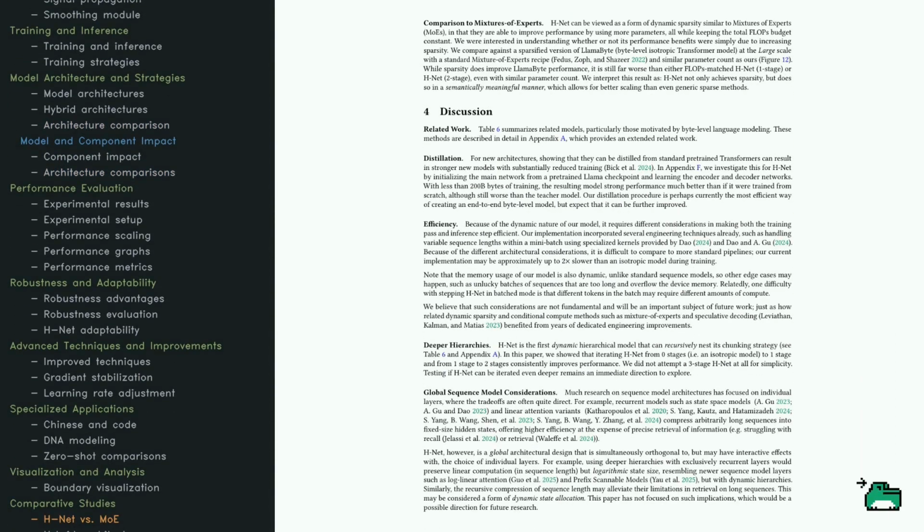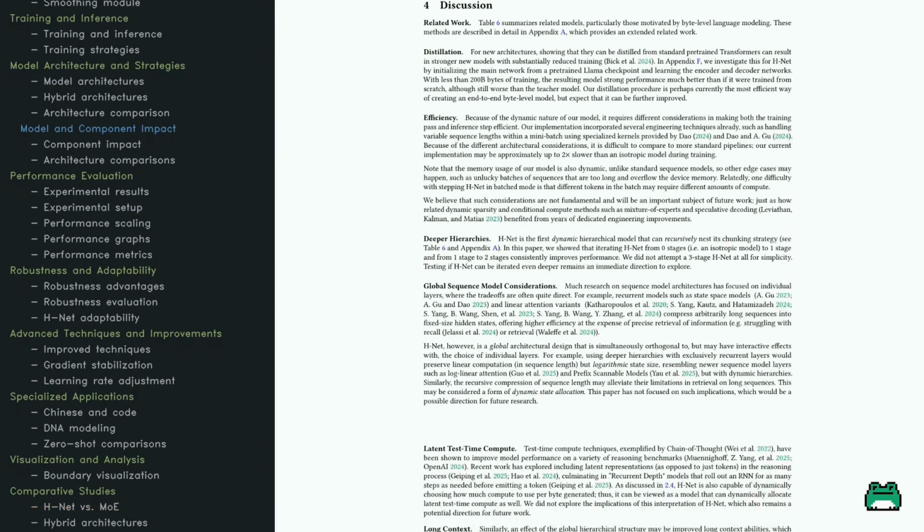Let's discuss HNET's comparison to mixture of experts models. HNET's performance isn't just about sparsity but meaningful data handling. The discussion highlights HNET's ability to distill from pre-trained models, boosting efficiency with limited training data. The architecture's dynamic nature flexibly handles different sequence lengths. HNET's hierarchical design enables recursive chunking for improved performance. While current models focus on individual layers, HNET's approach suggests future research directions in sequence modeling and architecture design.